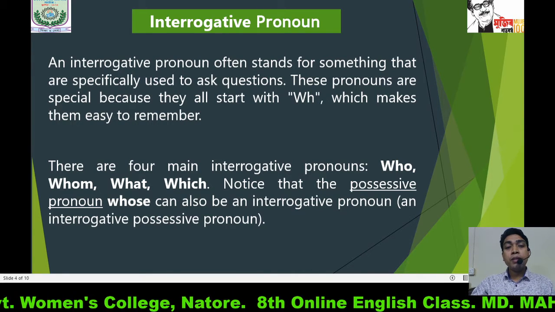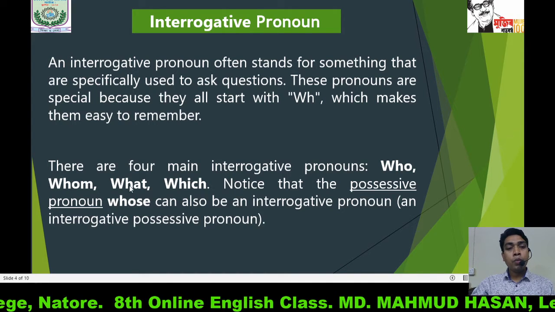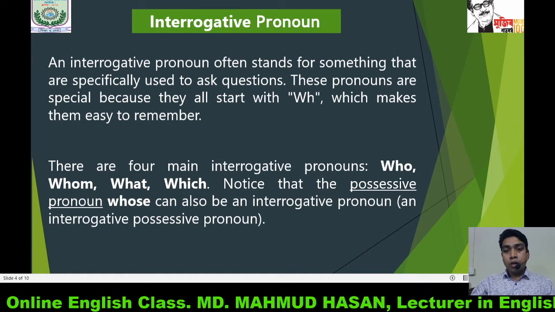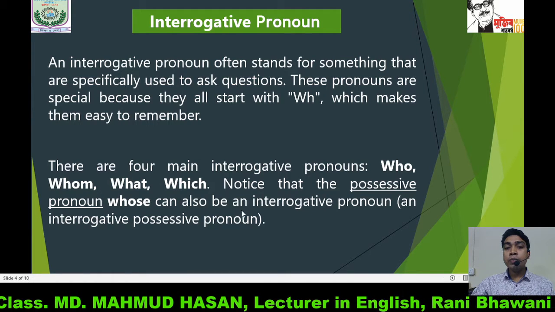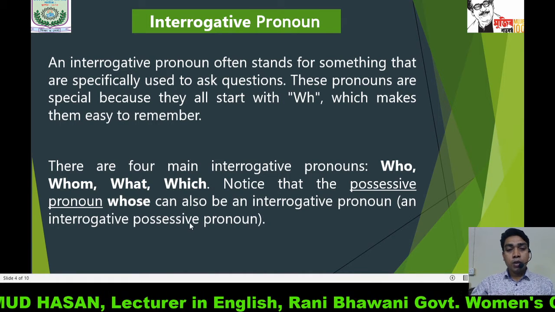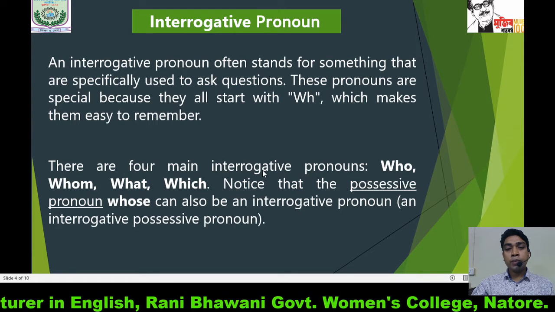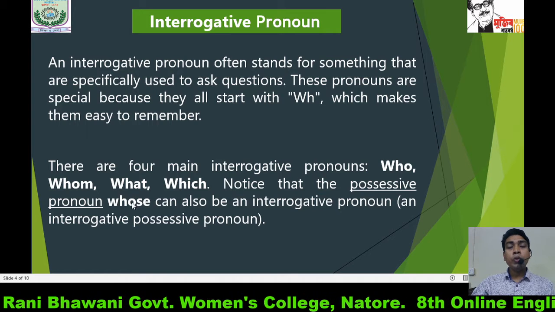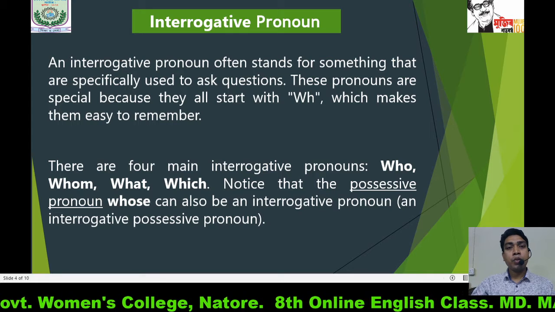There are four main interrogative pronouns: who, whom, what, which. Notice the possessive pronoun whose can also be an interrogative pronoun, an interrogative possessive pronoun. So four main interrogative pronouns: who, whom, what, which, and whose can also be used as a possessive interrogative pronoun.